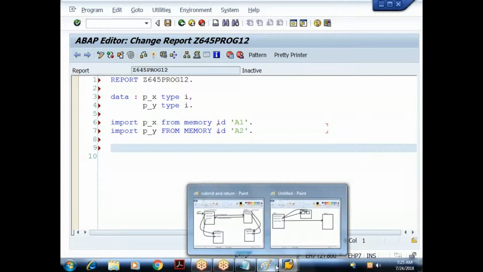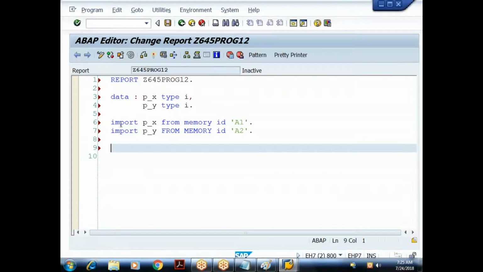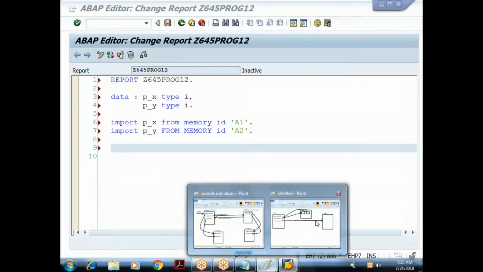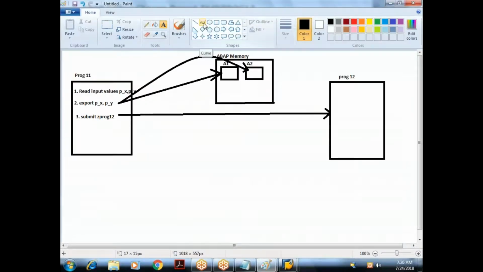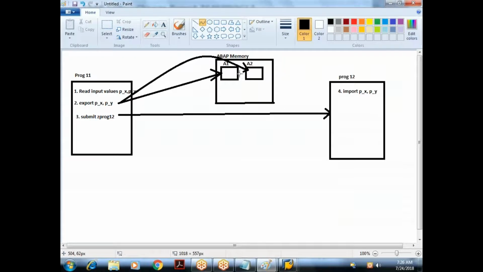So when I say submit 12 in the source program, control goes to the target program. What is the first statement in the target program? I'm importing the values. So what is the sequence here? The values maintained in this ABAP memory will be imported into my target program. So here we are saying import p underscore x, p underscore y. Understood? I am doing some importing here, from the ABAP memory. So something like this, the values will be imported. One second, let me put it properly.